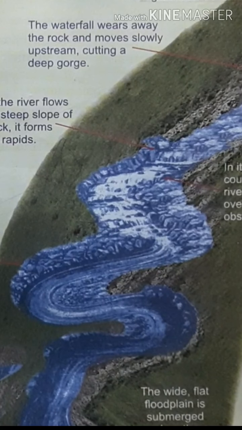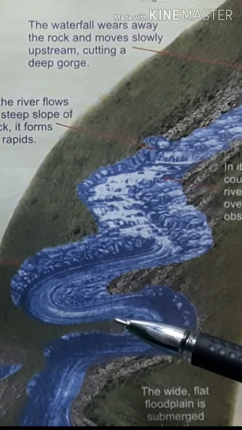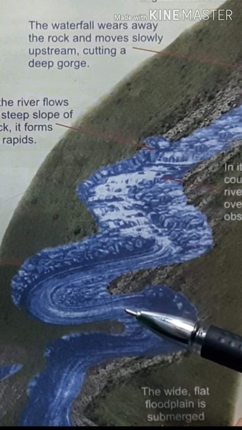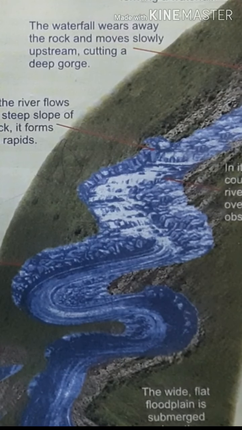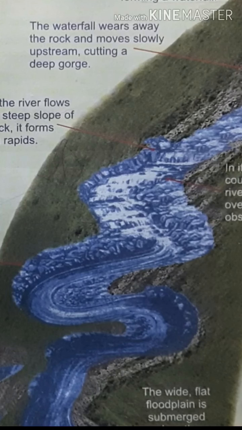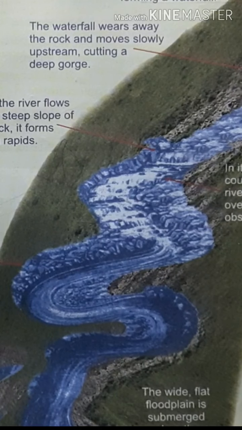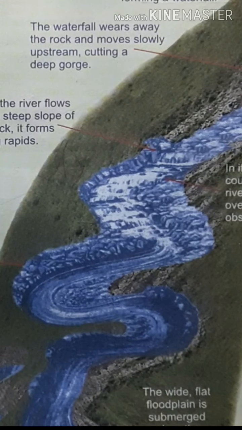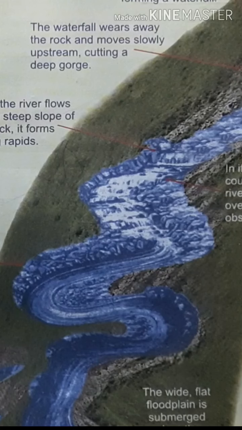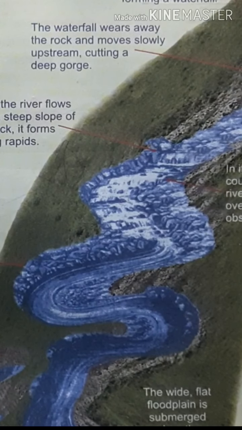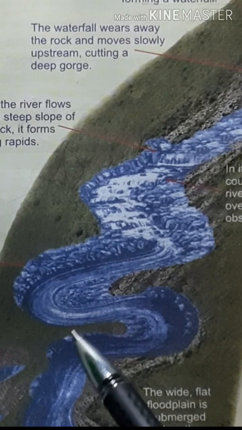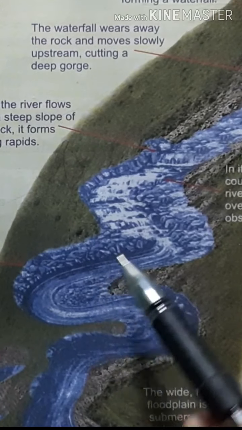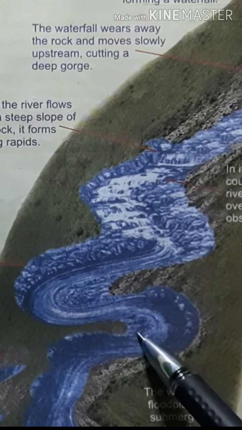And depositional activity starts here because of the plain nature. So the speed of the river reduces, that leads to the depositional activity. But in the rainy season, the water carried by the river will be very large. That time floods occur. Those floods will lead to the depositional features as well as erosional activities.